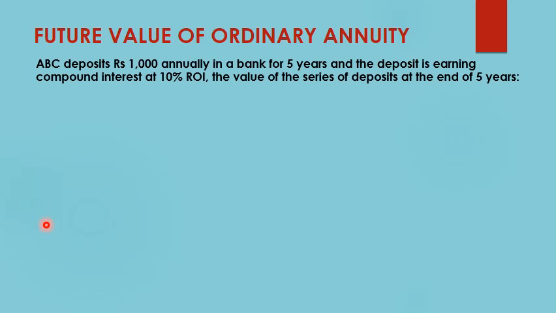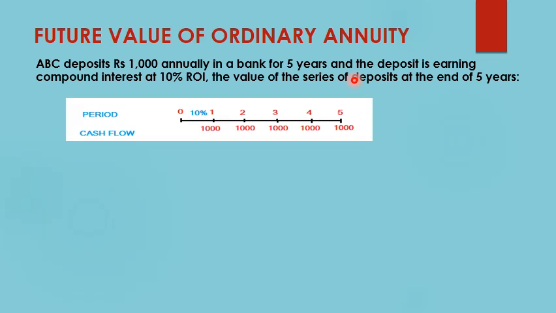Now we understand how to calculate the future value of an ordinary annuity. So let us take a numerical. It says that ABC deposits rupees 1000 annually in a bank for 5 years, and the deposit is earning interest of 10%. So we need to find the value of the series of deposits at the end of 5 years. The timeline for this example would be the periods which are given: 0, 1, 2, 3, 4, 5.